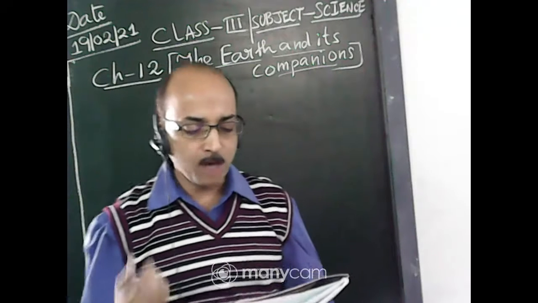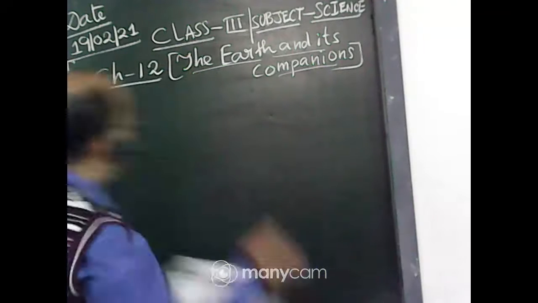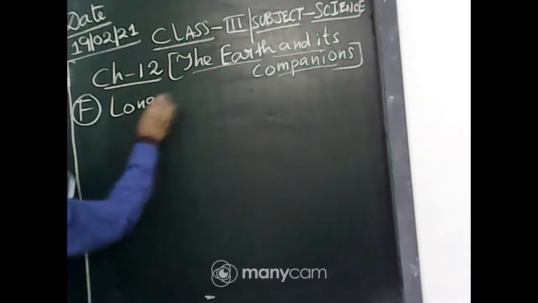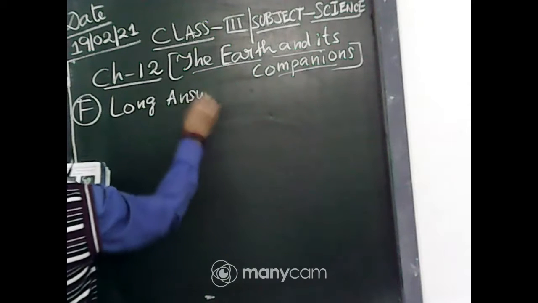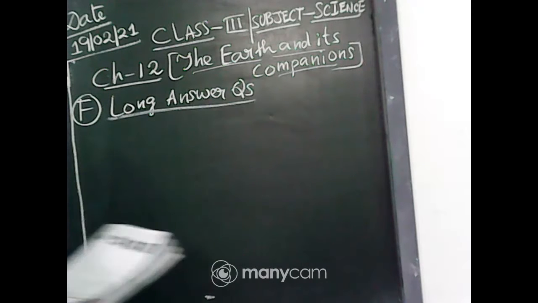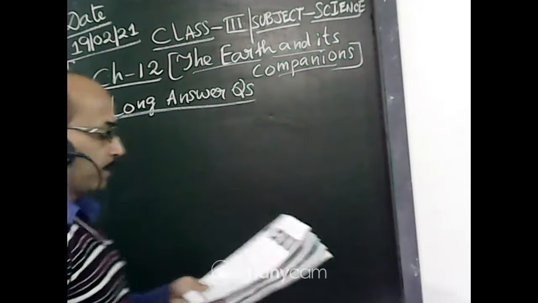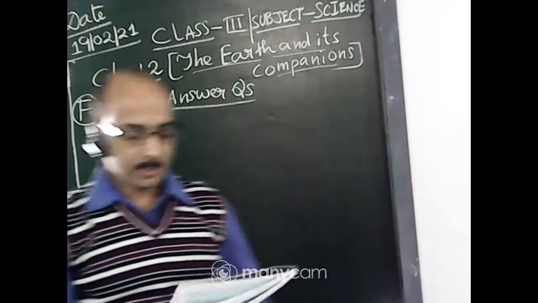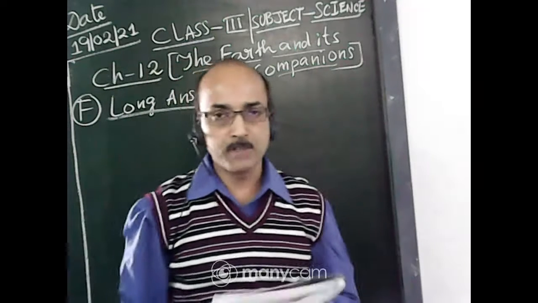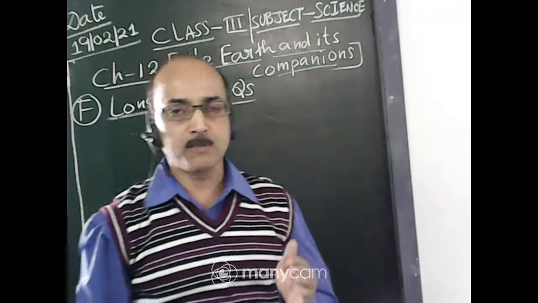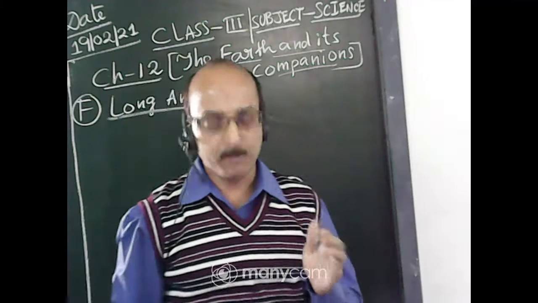We have solved long answer questions. I will write here, F, long answer questions. 1A and 1B have been completed. You might have seen the video. Those who have not seen the video, you must search for it in the YouTube class and you will get it.